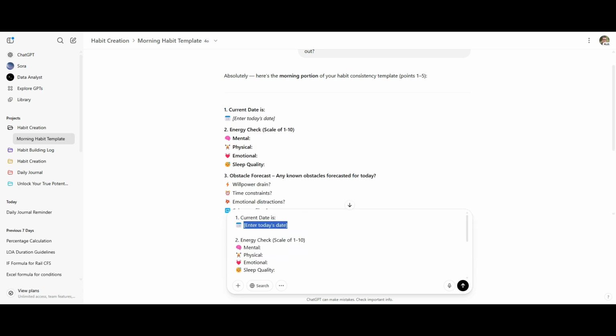with today's date, whatever it is. Let's say this is 4/21/25. And then energy check, 1 to 10. What was your mental energy? We'll say 5. Physical was a 7. Emotional was an 8.